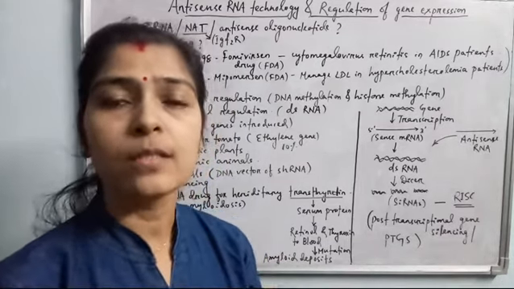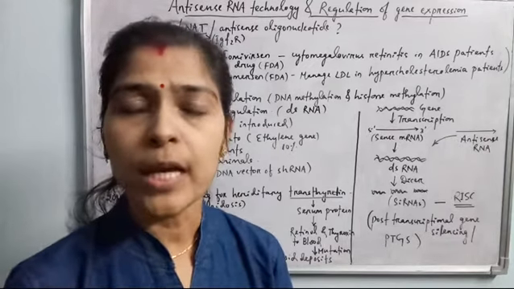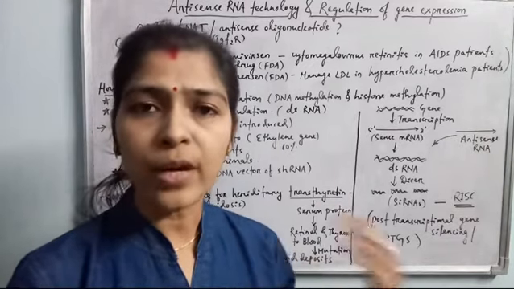Okay, so this is the therapeutic purpose of the antisense RNA technology, and a particular gene can be silenced at the co-transcriptional level or at the post-transcriptional level.